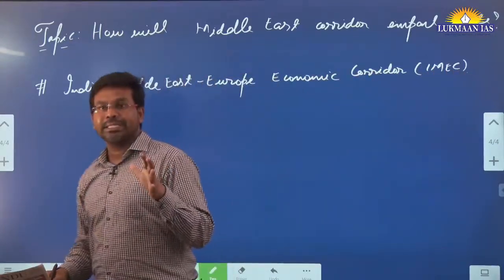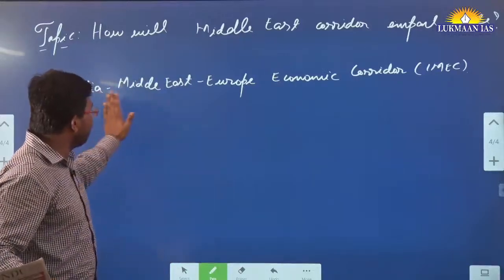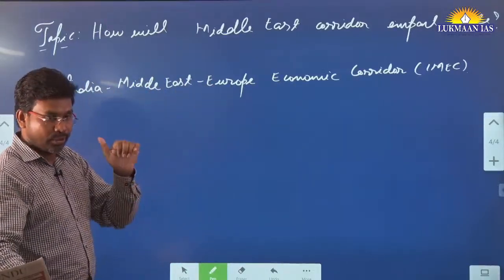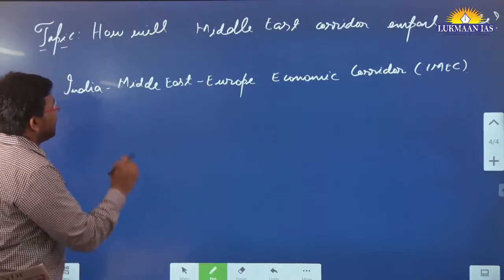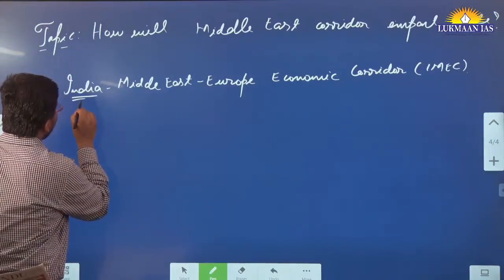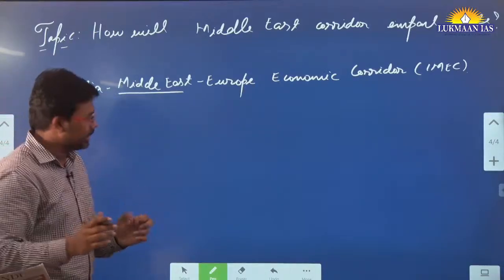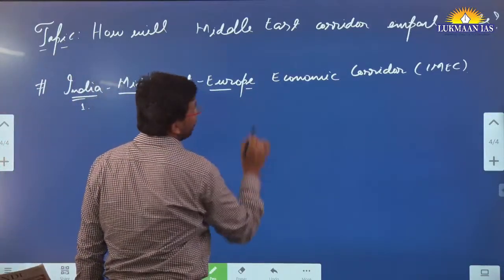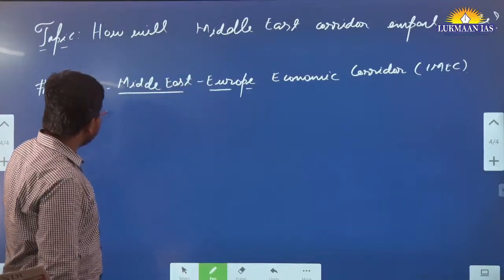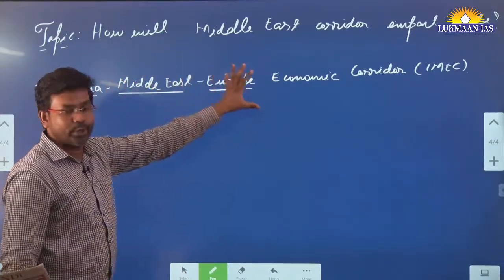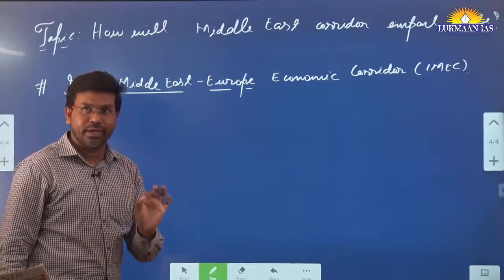This is the full form, this is the name of the corridor. We need to understand that here we are mentioning the name of only one country. Middle East comprises many countries, and Europe comprises 28 countries. So we have India Middle East Europe Economic Corridor. So this is the corridor that we are talking about.